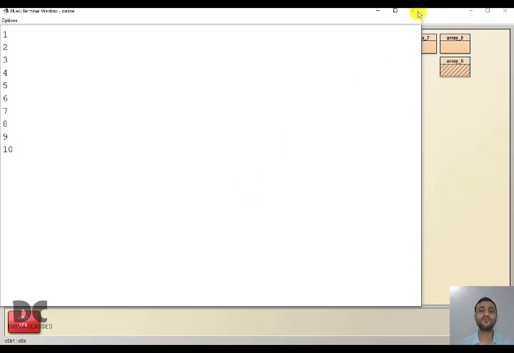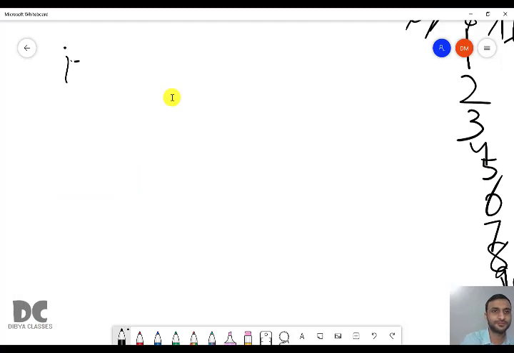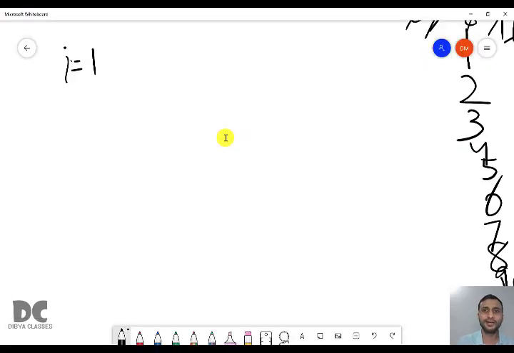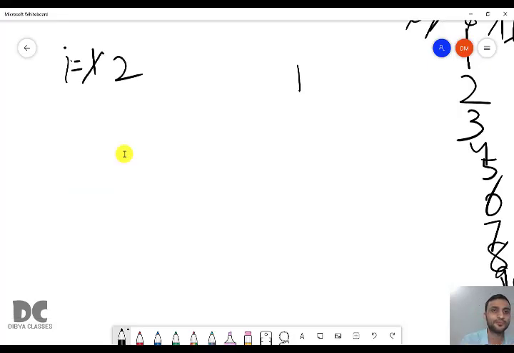Only the way of working will be a little different. So here I value is 1, that is initialization. See, this is the test condition, this is the updation, and this is the body. So here in do we are not checking anything. Do means we have to execute it. So it will print 1. I equal to I plus 1. I value will become 2.